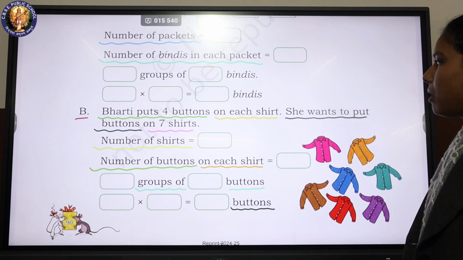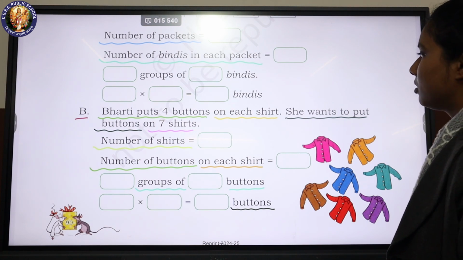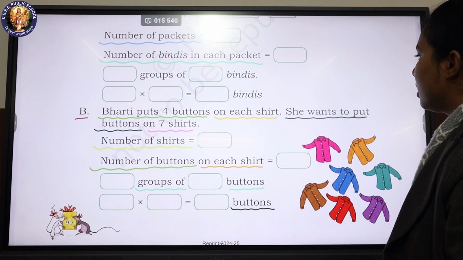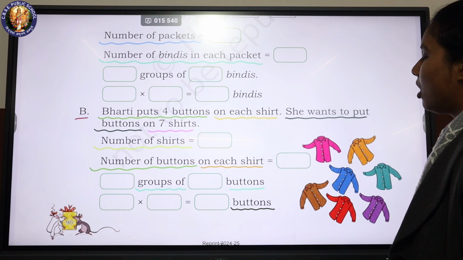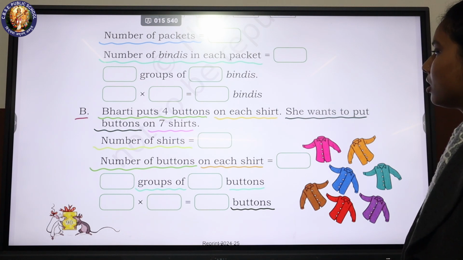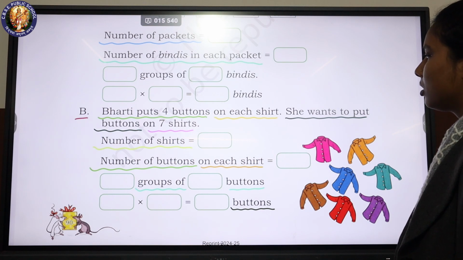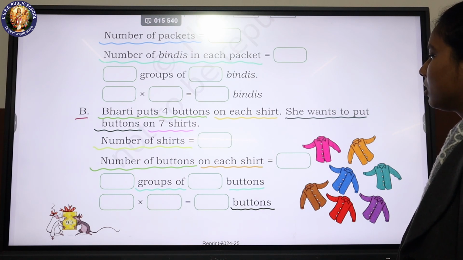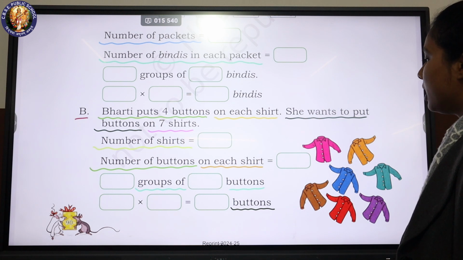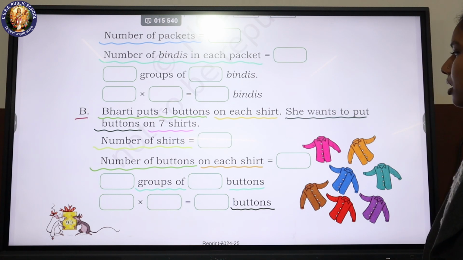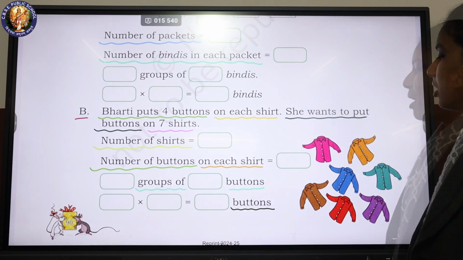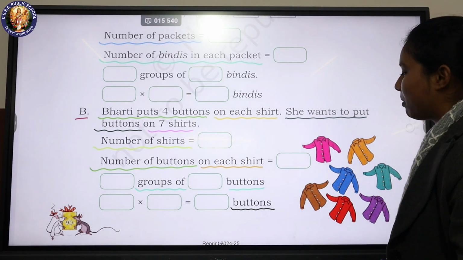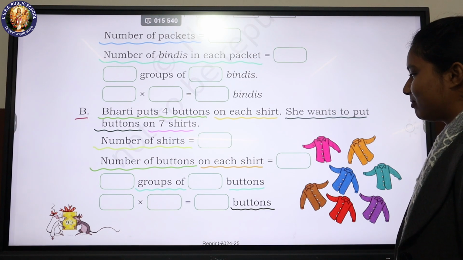B. Bharti puts 4 buttons on each shirt. She wants to put buttons on 7 shirts. Number of shirts is equal to blank. Number of buttons on each shirt is equal to blank. Blank groups of blank buttons. Blank into blank is equal to blank buttons.